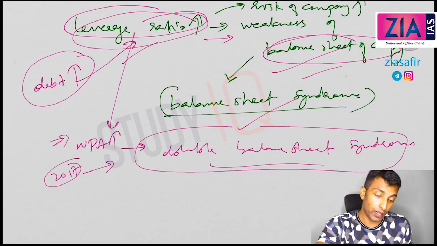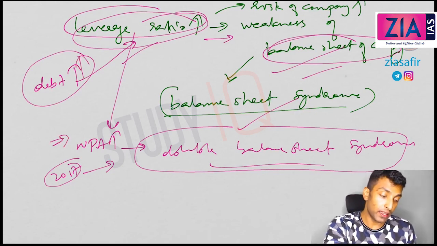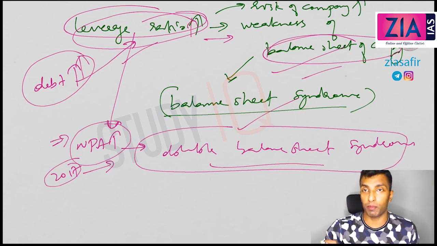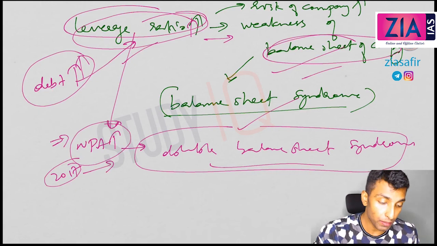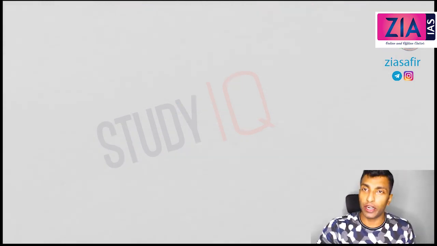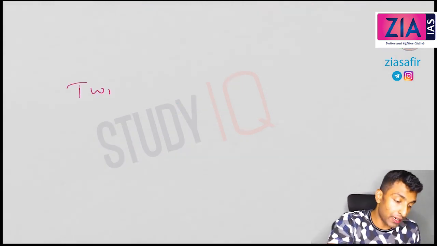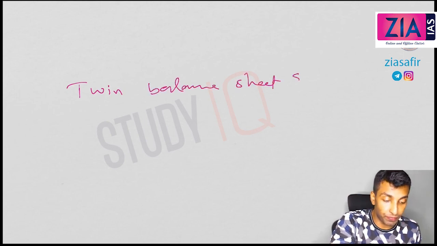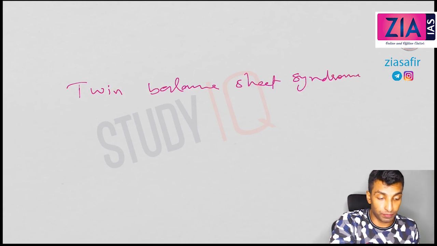So I hope you understood. On one side debt is increasing, on the other side NPA is increasing. Leverage ratio is increasing, bank's problem is also there. So that is the double balance sheet syndrome. Not exactly double, it is twin balance sheet syndrome. Okay, twin balance sheet syndrome.